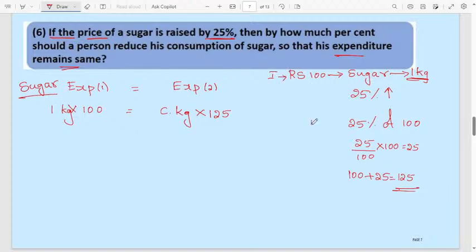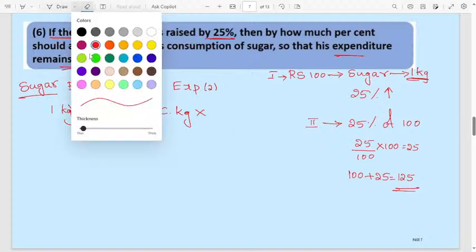In the second case, if the cost of the sugar is increased by 25%, then the cost will be 125 rupees. I will write rupees also, so you will not get confused. Those who are learning for the first time may get confused.